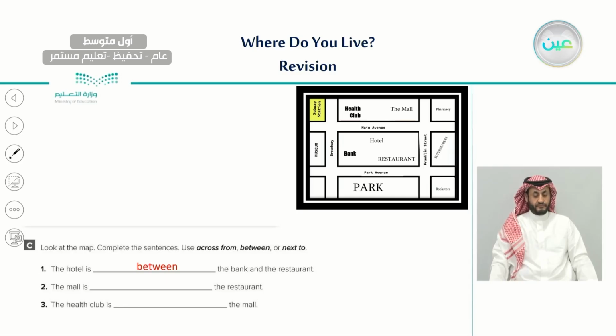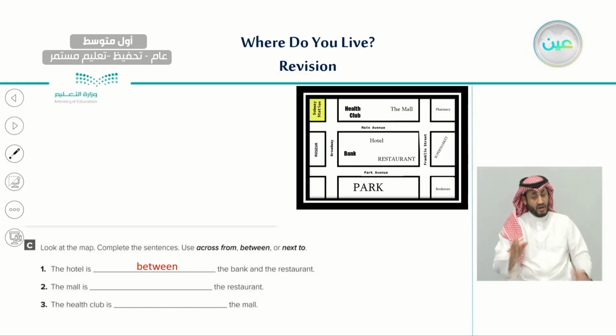The mall is blank the restaurant. So here we have a restaurant. Here is the restaurant in this area, and here is the mall. So the mall blank the restaurant. We have 2 words left. We have across from and we have next to. What do you think we should use here?